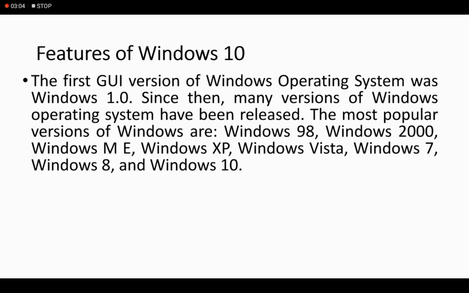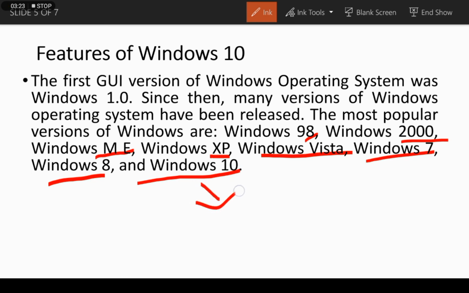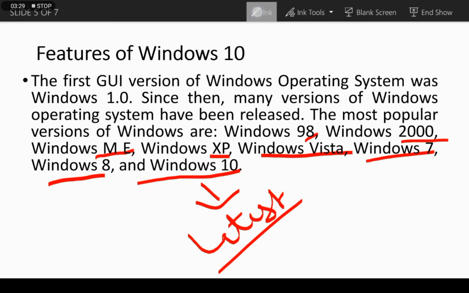The most popular versions of Windows are Windows 98, Windows 2000, Windows ME, Windows XP, Windows Vista, Windows 7, Windows 8 and Windows 10. Windows 10 is the latest operating system of Windows.